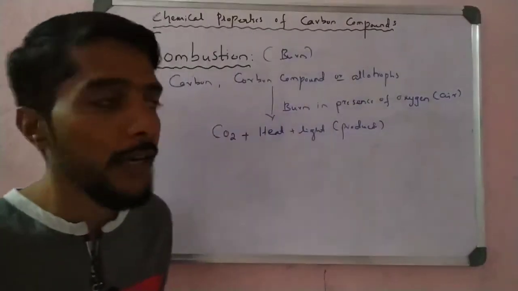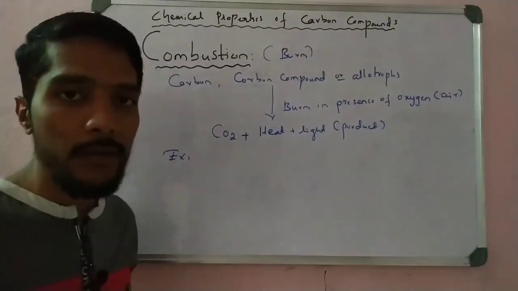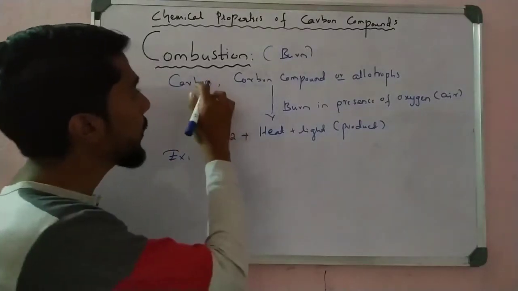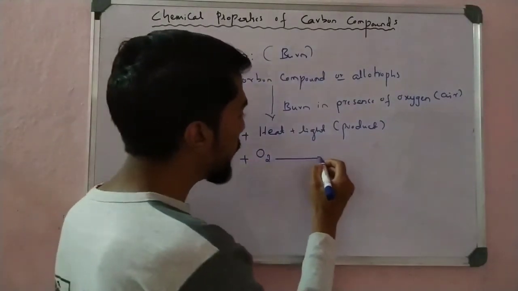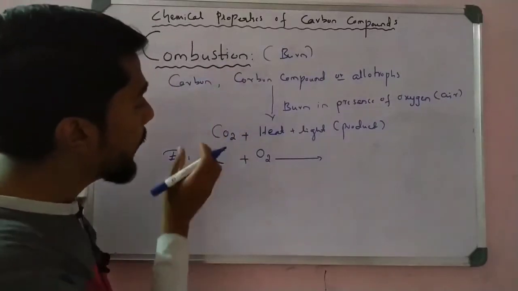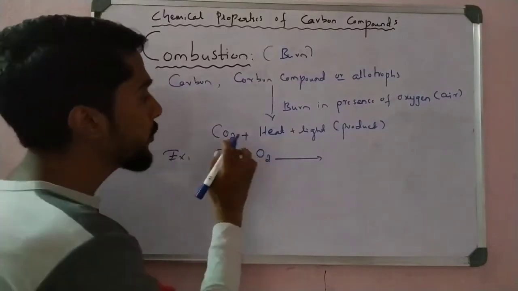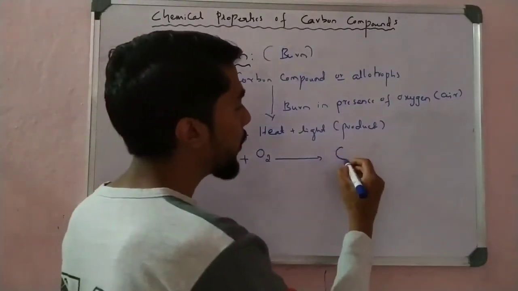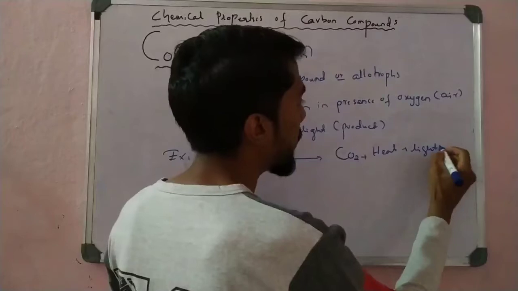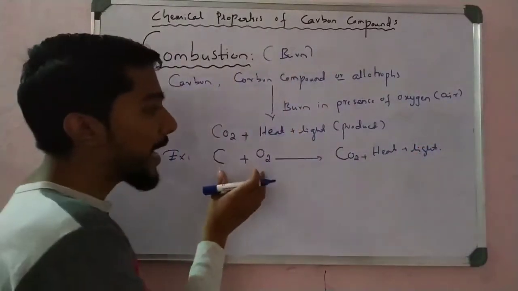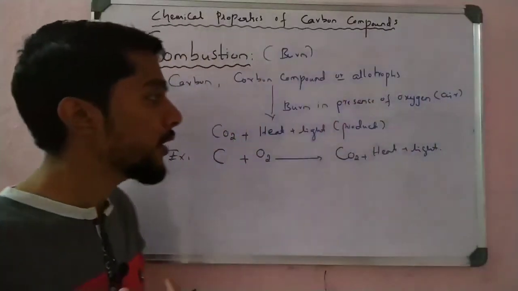For example, a very important example: I take carbon, C. When carbon is burned in the presence of air or oxygen, combustion takes place. We observe that the product formed is carbon dioxide plus heat and light. This is the final product you have to remember: this is the reactant and this is the final product when carbon burns in air, in oxygen. That is very important.